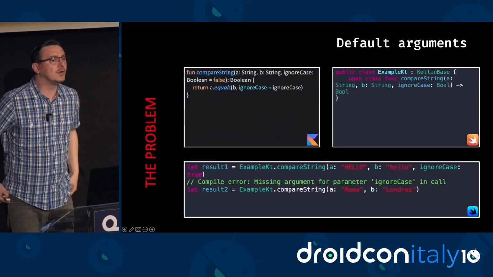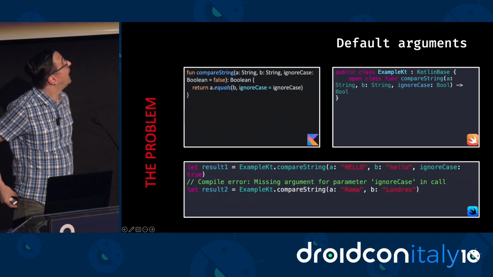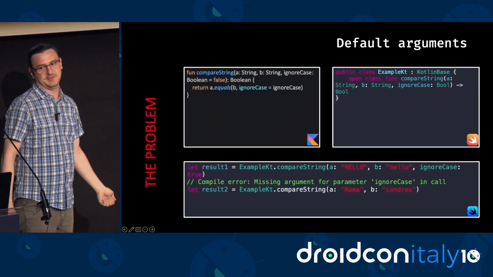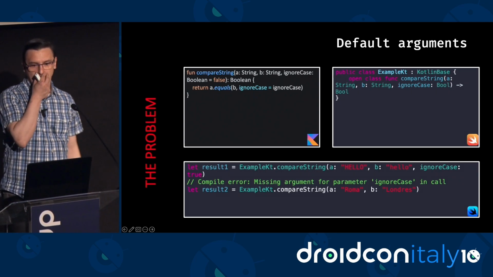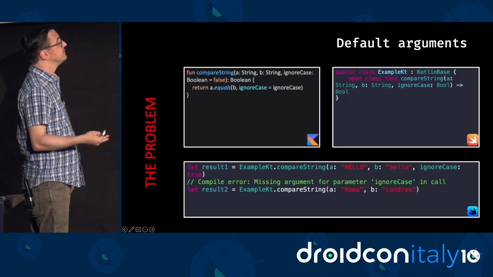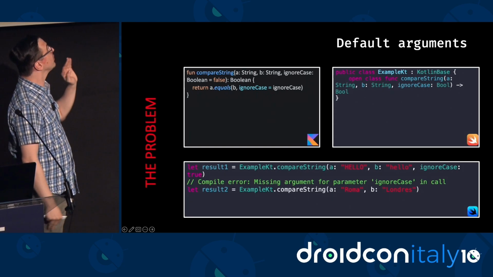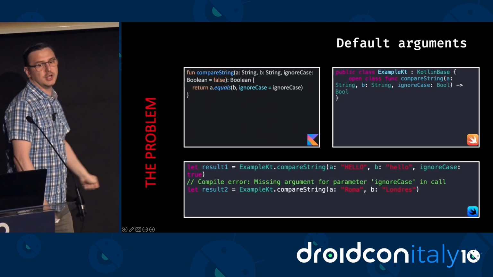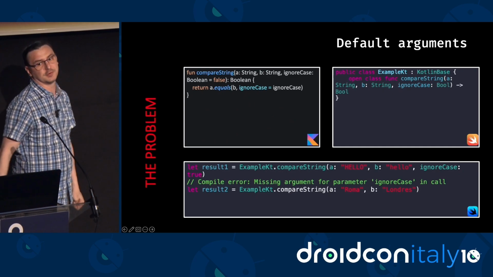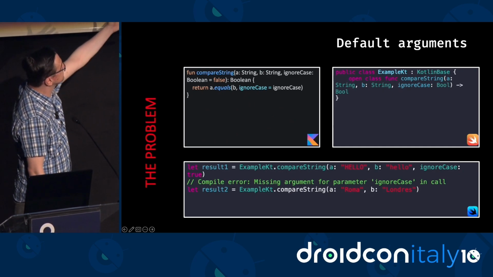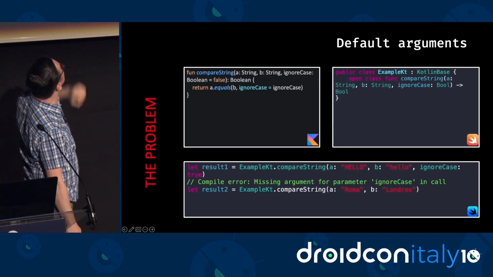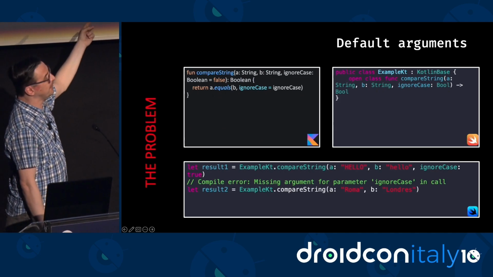So regarding default arguments, I have bad news for you. They're not supported in KMP because, guess what? They're not supported in Objective-C, right? So there's a proposal to have something similar to JVM overloads, but until then there are two solutions. Either you write overloads by yourself, or you use a library, Skie, made by TouchLab, that can generate all the overloads for you. So you can see here in my example, if I try to omit the ignoreCase parameter, which has a default argument, the code will not compile.